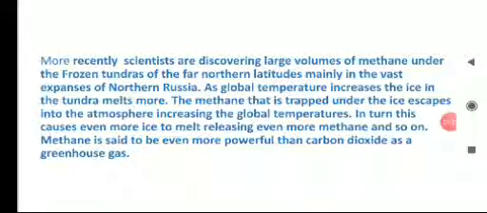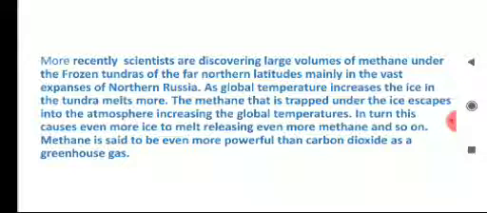More recently, scientists are discovering large volumes of methane under the frozen tundras of the far northern latitudes, mainly in the vast expanses of northern Russia. As global temperature increases, the ice in the tundra melts more.